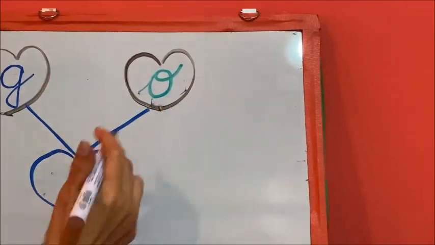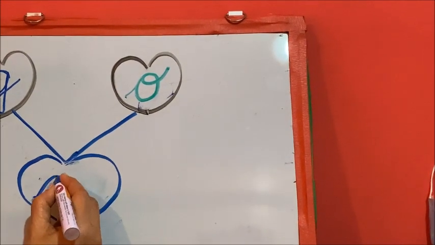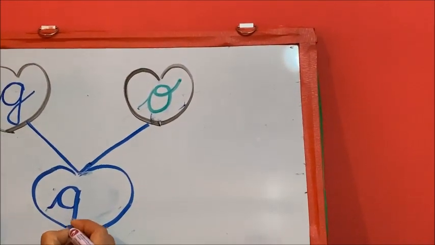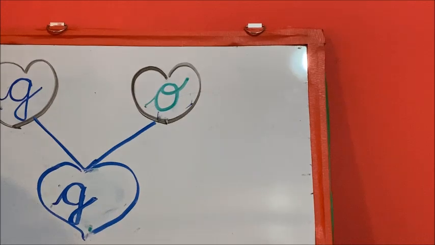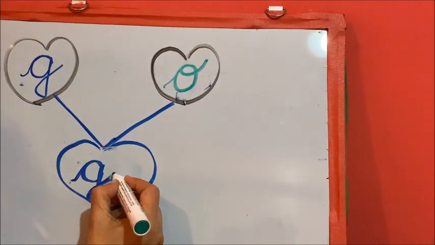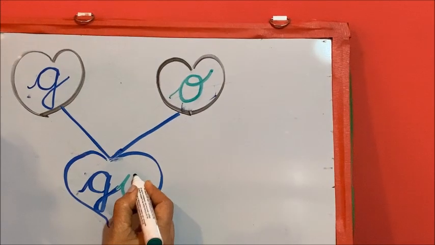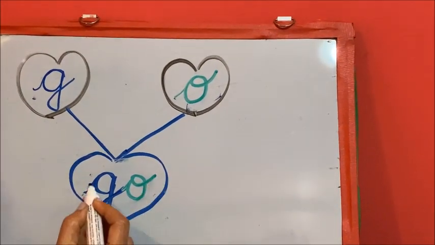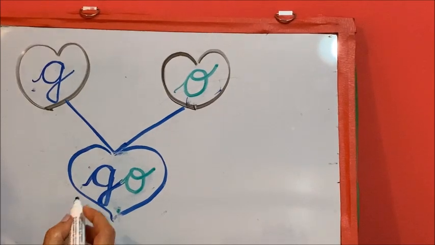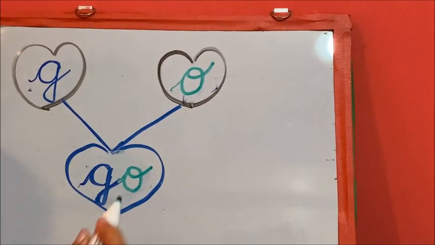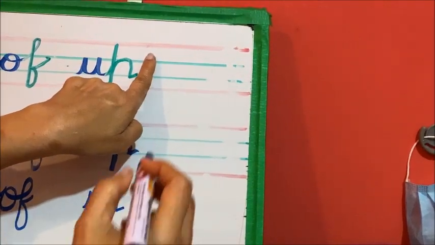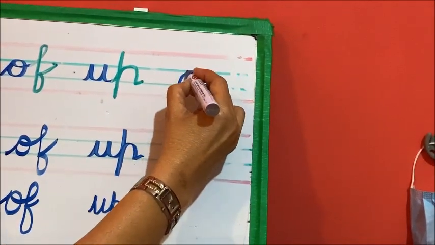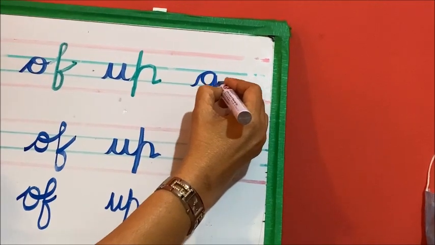Now G and A join together and they will be inside this heart. G, and the swing, the hand of the G is going up, and the letter O will join from here and will put the swing up like this. G, A, go. G, A, go. So it is not G, O, go. It is G, A, go. So it is leave one place and write G, that is G, and A.